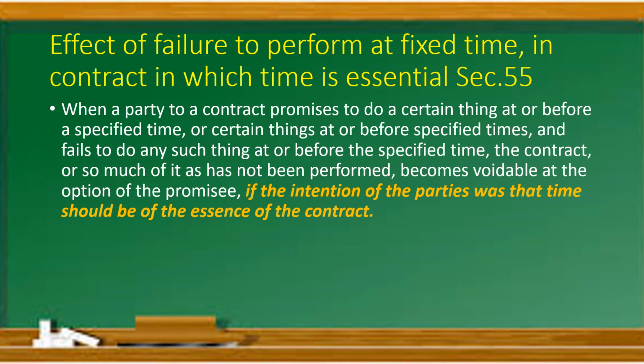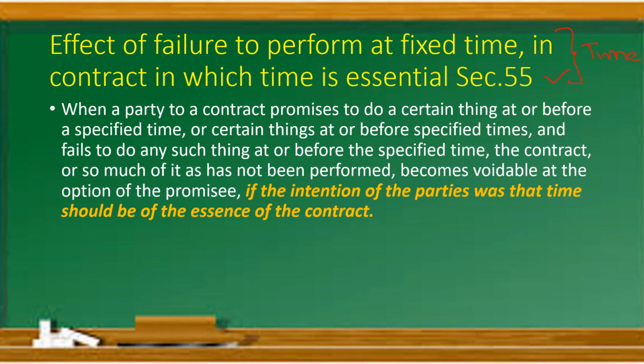Your last section for the day, that is section number 55. Effect of failure to perform at a fixed time in contract in which time is essential. Here in this kind of contracts, time is already decided by the parties. On this date you have to perform this contract.